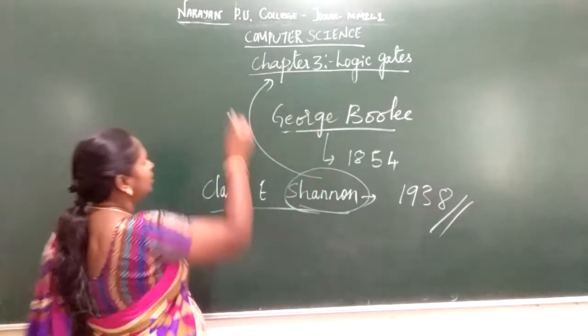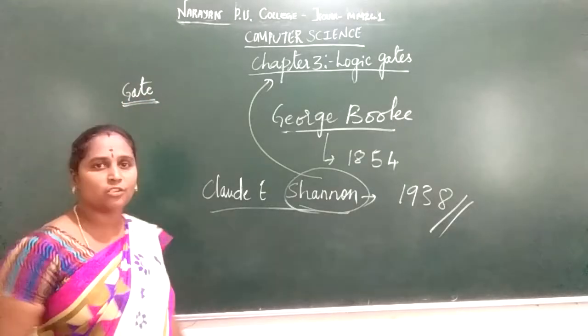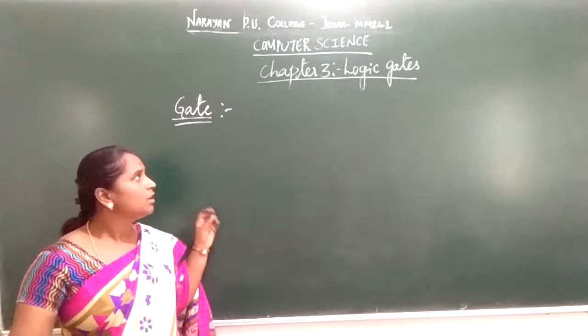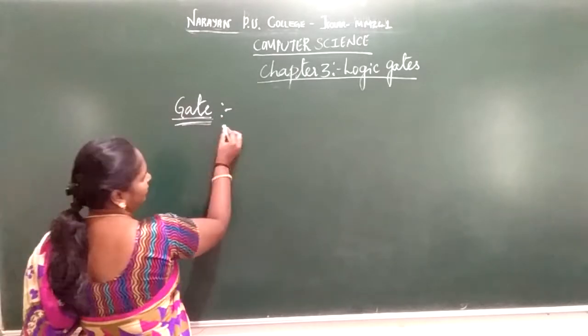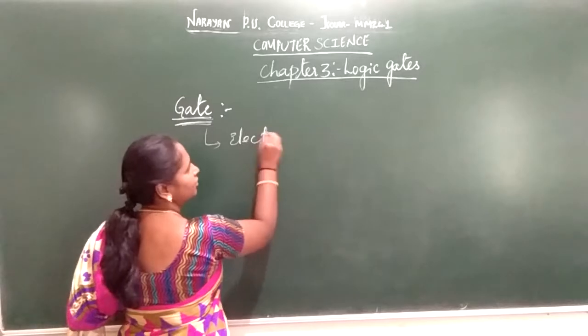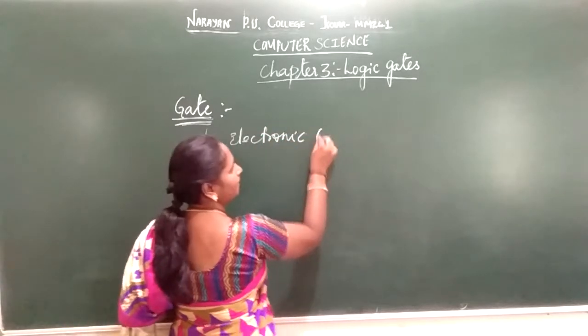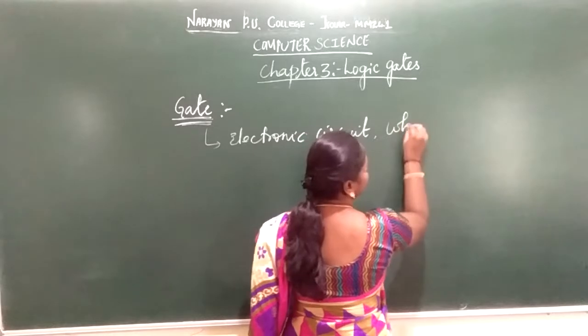Next we will see what a gate is. Next we are going to discuss the definition of a gate. Students, now we are going to discuss what is a gate. There are different ways you can represent a gate. A gate is nothing but an electronic circuit which operates